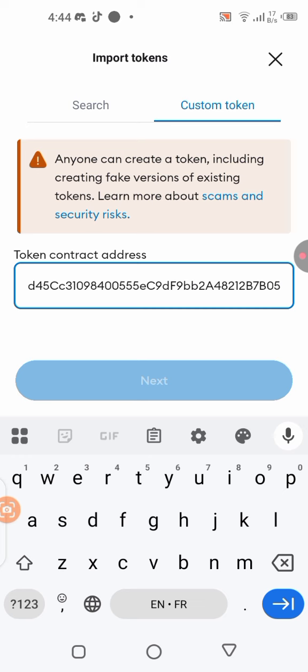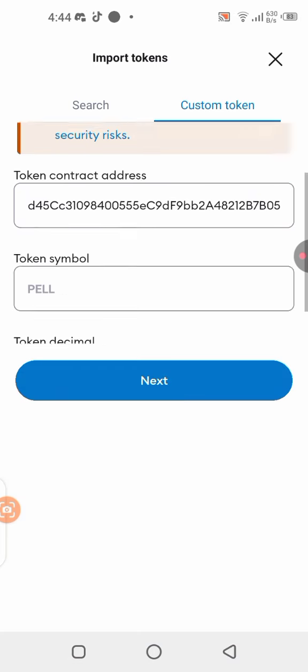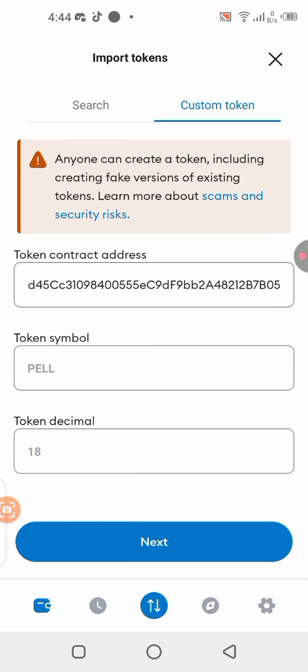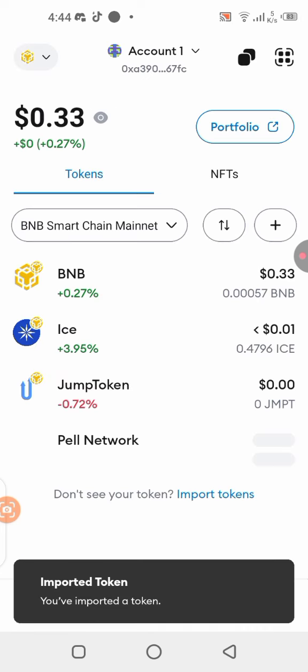Okay, I'm going to paste mine right now, then wait for this to load, and okay, here you are. You can see the necessary information is already out. Then you click on next. All right, then I'm going to click on import. So we're going to be importing this to our wallets. I told you guys your wallet should be on the BNB blockchain. All right, so you can see right here my wallet.